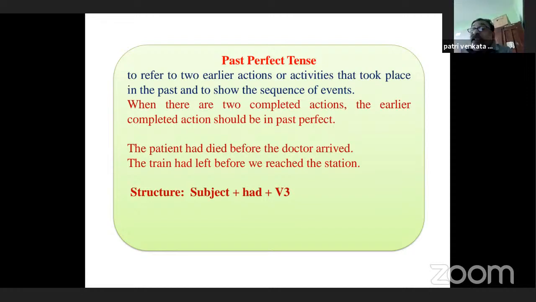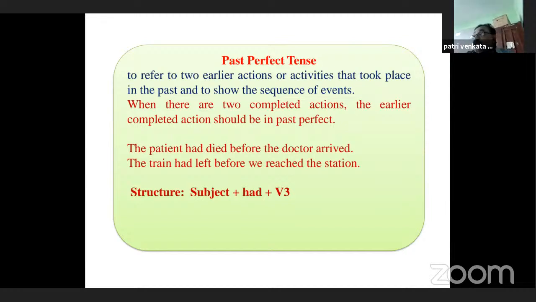The train had left before we reached the station. That's why we couldn't travel. The train had left before we reached the station. We reached the station, the train had left. The train left the platform. Here, these two are completed actions. But the first completed action between these two actions is: the train had left before we reached the station. That's why we couldn't travel.